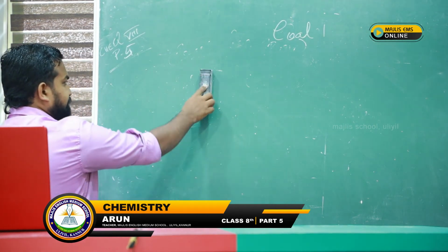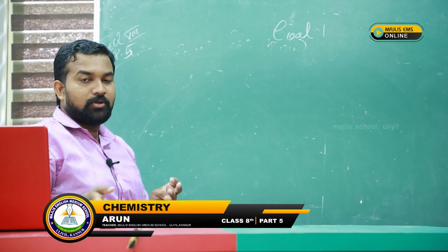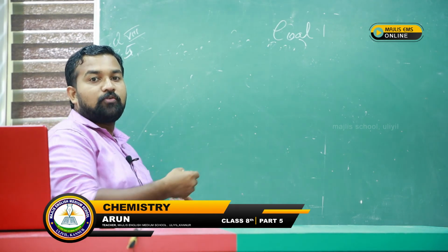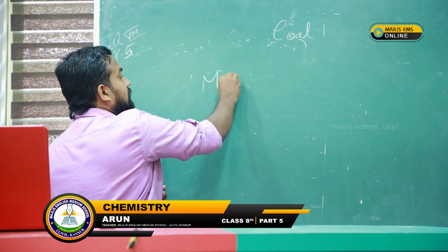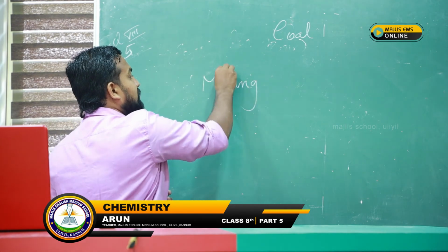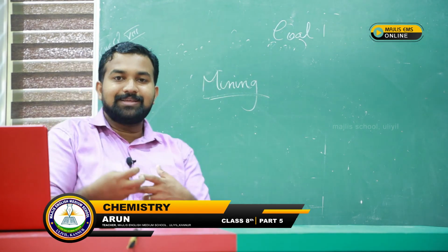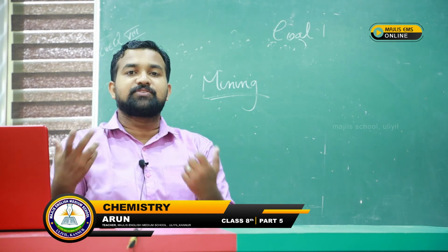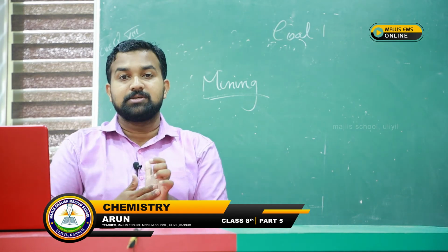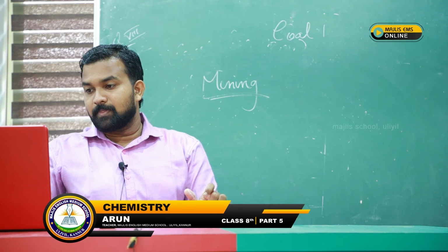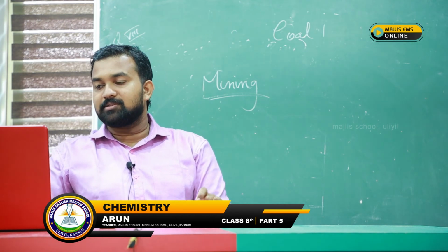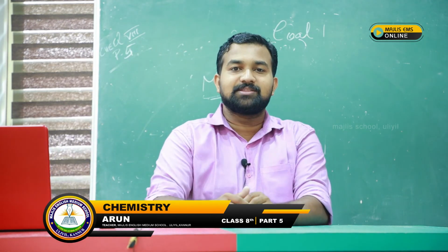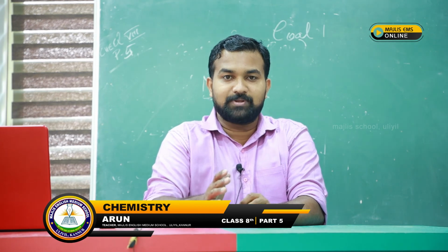One more thing, as I said before: the extraction of coal from the Earth's surface is called mining. We dig the earth, take the organic rock from underground, and use it for different purposes. That process is called mining. These are the important things to be studied under this portion of the chapter, coal.